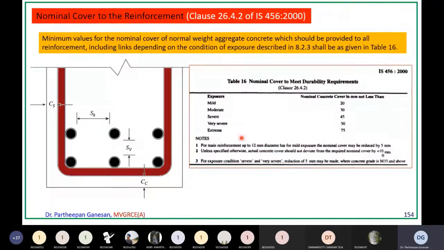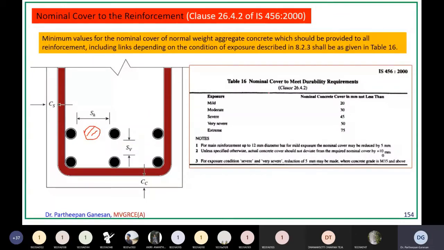And there should be minimum spacing, because this spacing is very important. Suppose you have provided more reinforcement here like this, when you pour concrete, the concrete may not pass through this. That is why they have asked to maintain a minimum. What the minimum cover and spacing should be, we will see now.